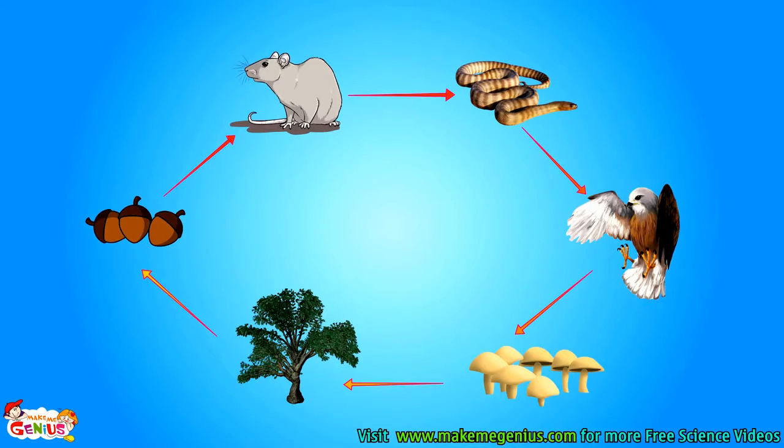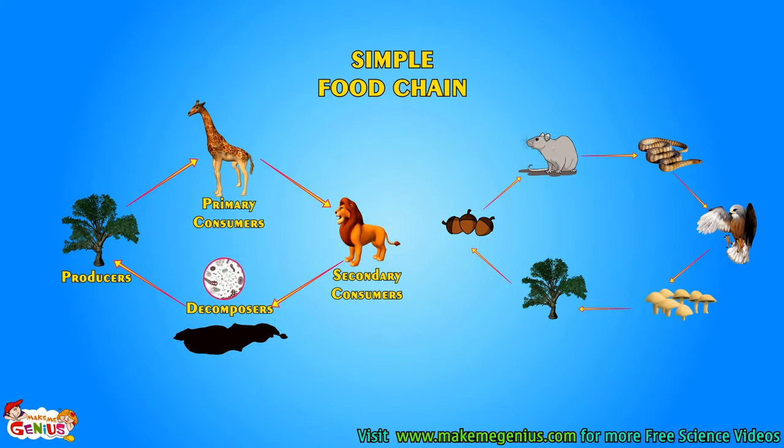Let us see another food chain. Here, a rat eats acorn fruit, which comes from a plant, and a snake eats the rat. An eagle eats the rat. The eagle dies. It gets decomposed, and plants use the decomposed nutrients to produce fruit. The food chains which we saw, which have one producer, one primary consumer, and one secondary consumer, are called simple food chains. Actually, life is not so simple.